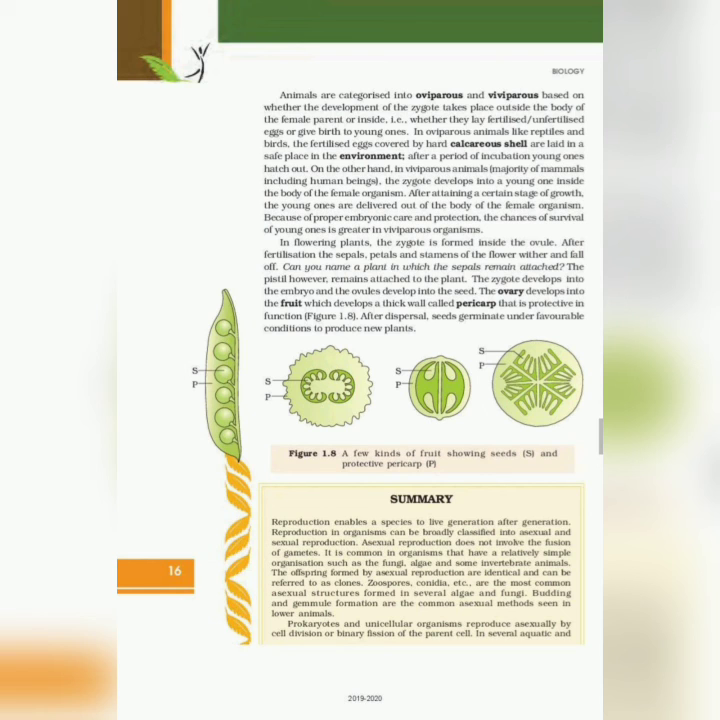After dispersal, seeds germinate under favorable conditions to produce new plants. Figure 1.1: A few kinds of fruit showing seeds and the protective pericarp, P.